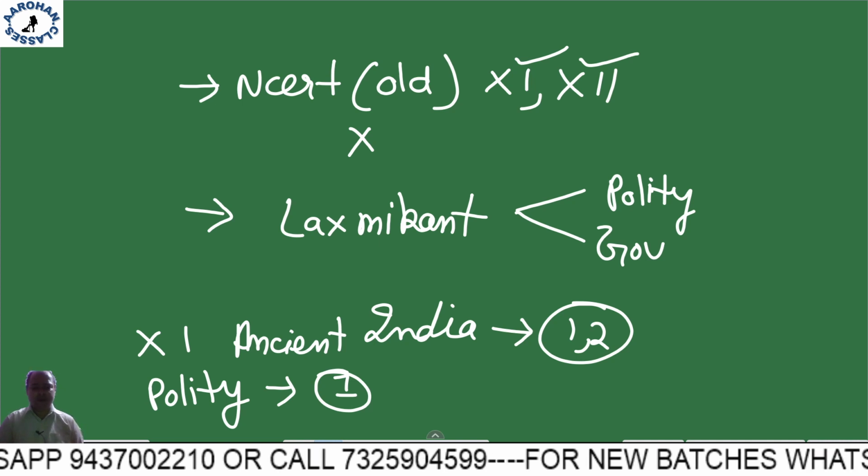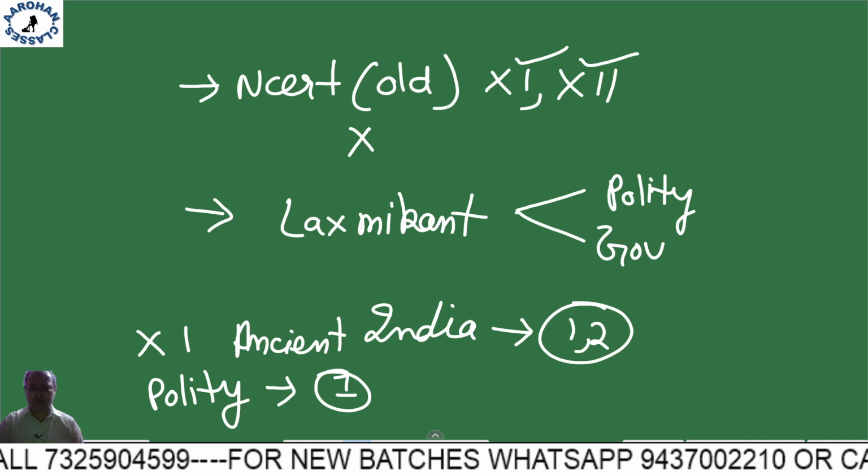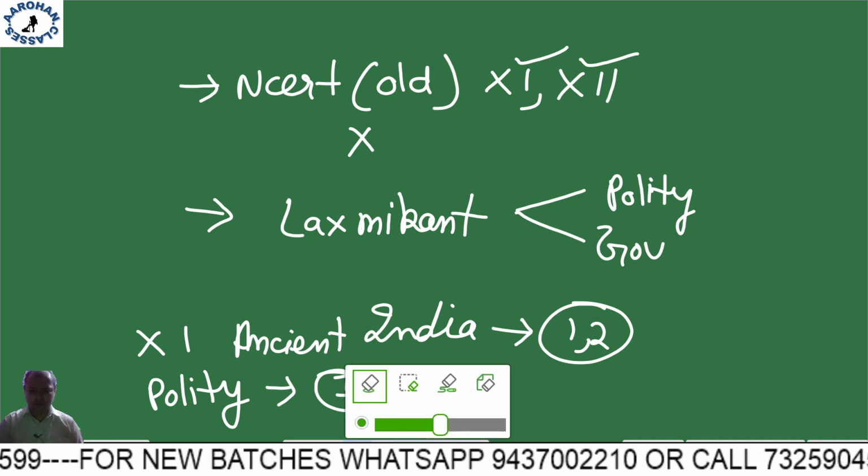These are the books you need to follow. Either you buy the books, or if you are okay with PDFs, you can get them from whatever source. NCERT books you will find on our channel.